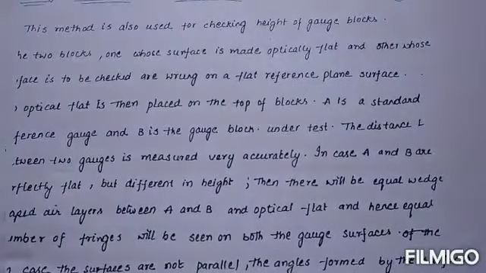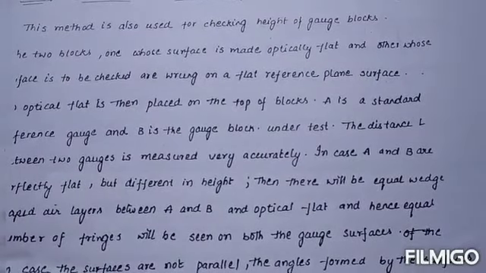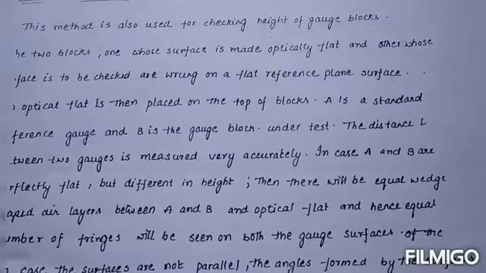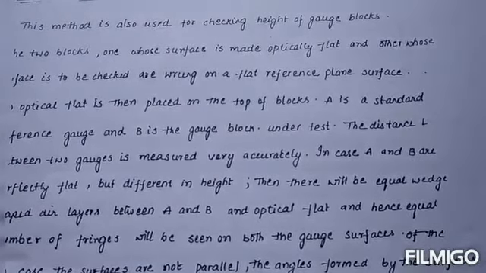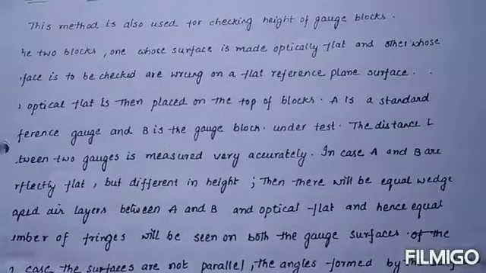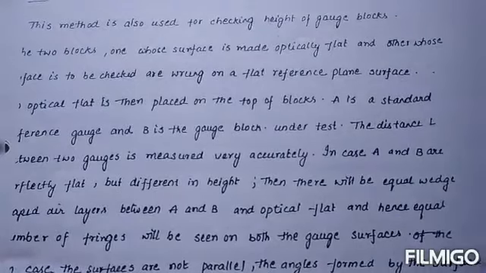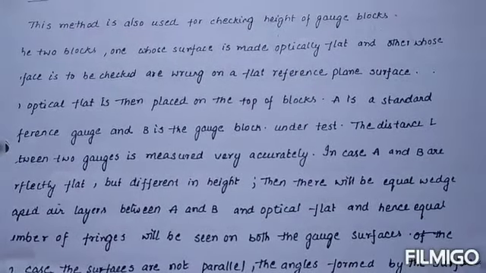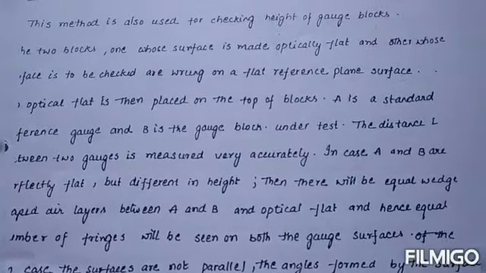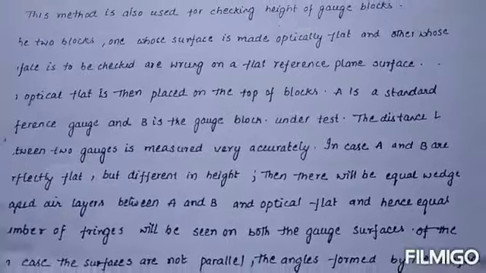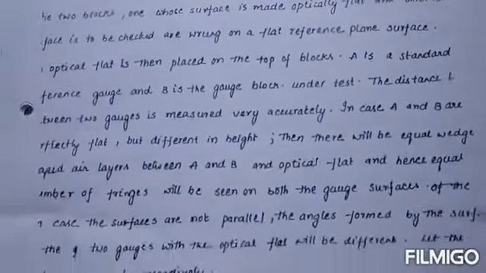In previous classes we discussed gauge blocks, which are used for finding the dimensions between two elements or production materials. Here the two blocks are made optically flat, and the surface to be checked is brought onto a flat reference plane surface. The optical flat is then placed on the two blocks.